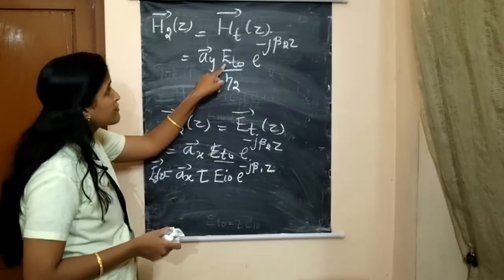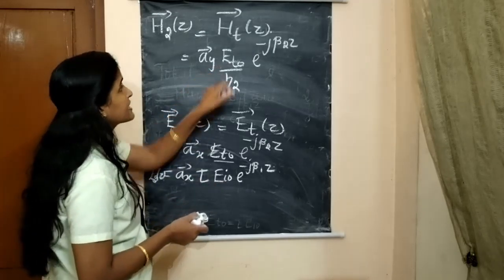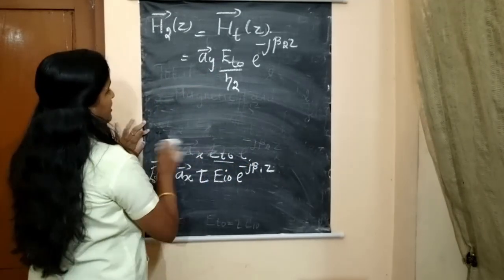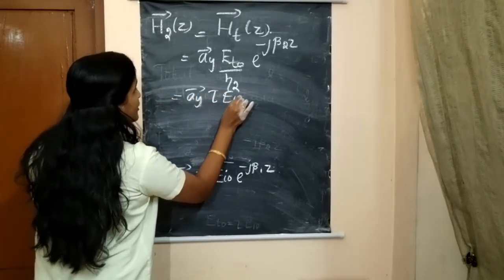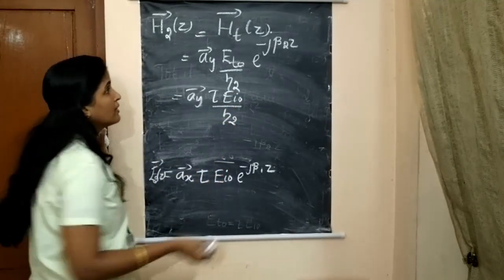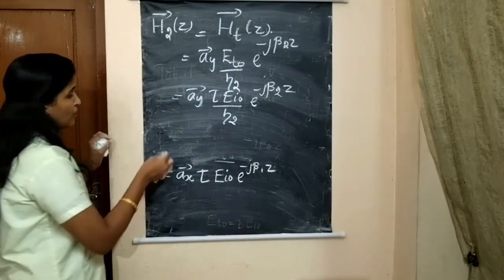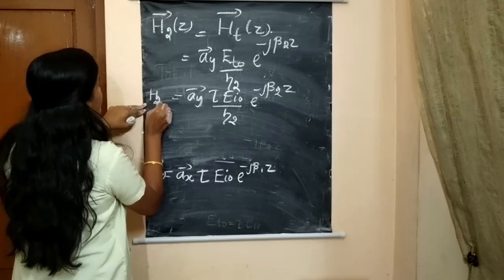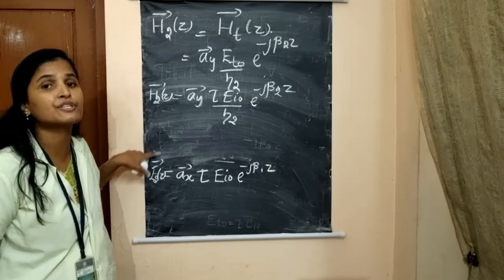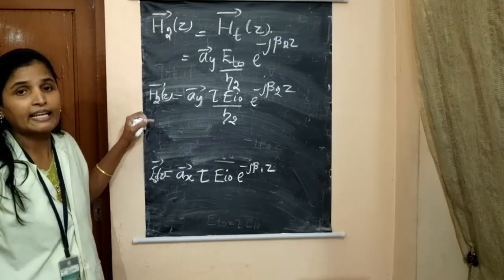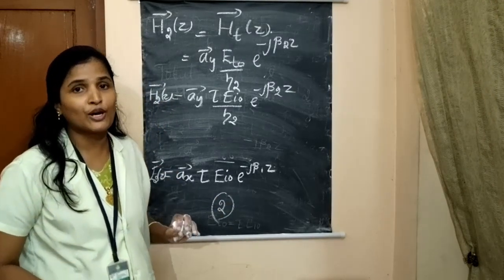Similar to the previous, we have to write E_t0 equal to tau into E_i0. So substitute E_t0 equal to tau into E_i0, and our equation becomes tau E_i0 divided by eta_2 into e^(-jβ2z). So these are the two equations, E2(z) and H2(z), the two fields that exist in medium 2. Hope you have understood all the concepts. Thank you, students.